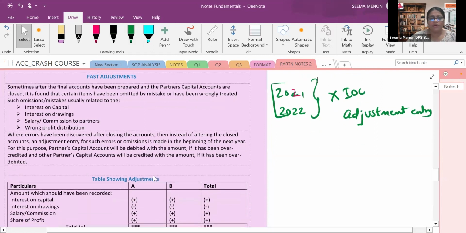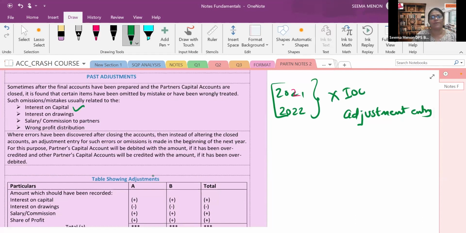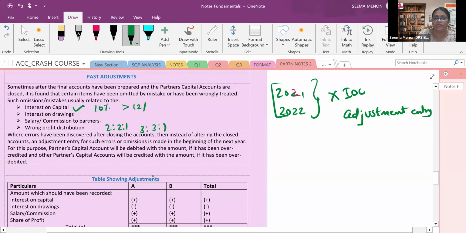Any type of error can happen. Interest on capital, they forgot, skipped or omitted. Interest on drawings omitted, salary not paid, wrong profit distribution. The original ratio is 2:2:1, but they distributed as 3:3:1. Somewhere interest on capital was charged, but instead of 10%, they charged more, that is 12%, or they charged less, that is 8%. So any type of error or omission can happen. To rectify, they will be passing an adjustment entry.